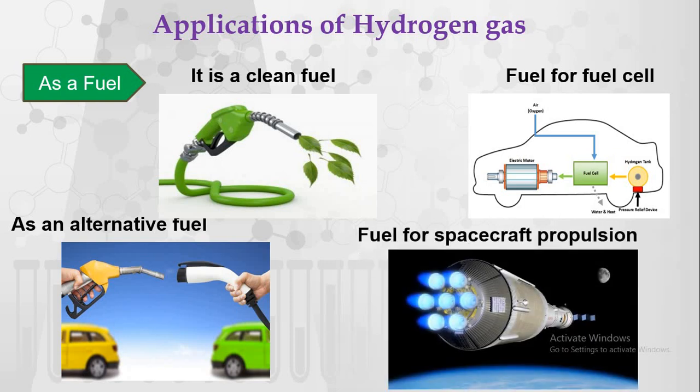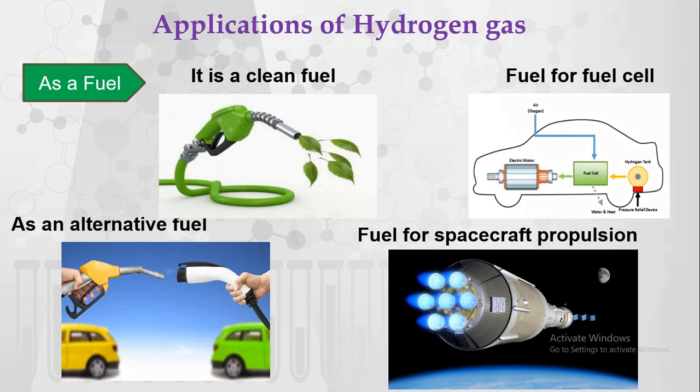Then it can be used in spacecraft propulsion. As this has high efficiency among different types of fuels, hydrogen gas can be used as fuel for spacecraft propulsion.